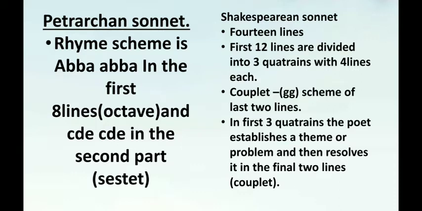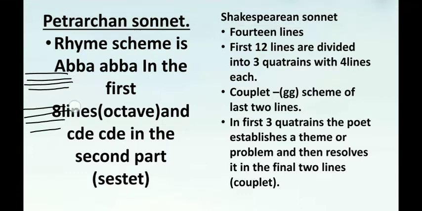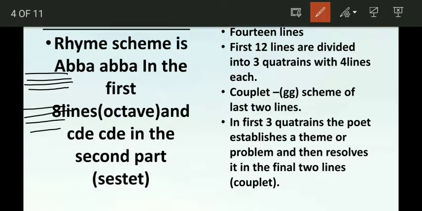The Petrarchan sonnet follows a rhyme scheme where the first two stanzas form the octave. When you write the first 4 lines, then 4 lines, this together forms the octave. Then the second part of the sonnet comes as 6 lines, which is again divided into two stanzas. This is the sestet form, and this is the octave form. So this is how they follow a rhyme scheme.